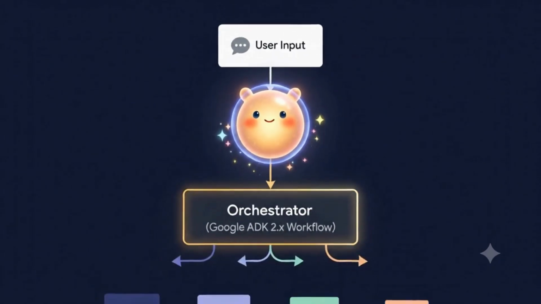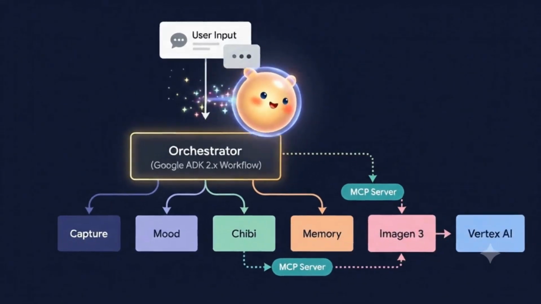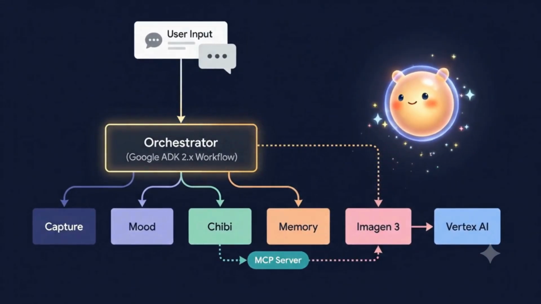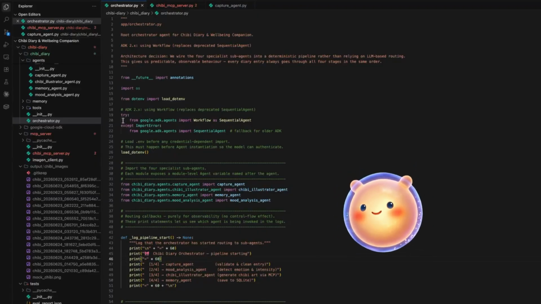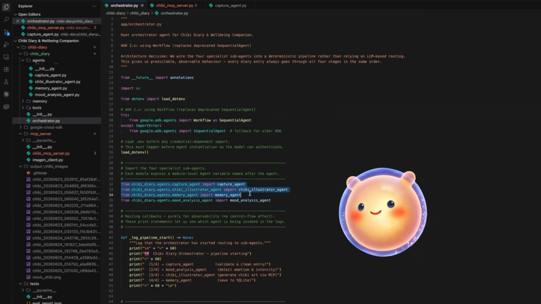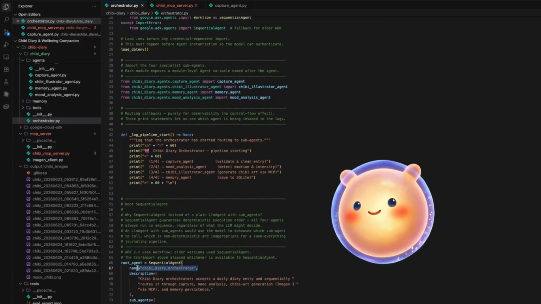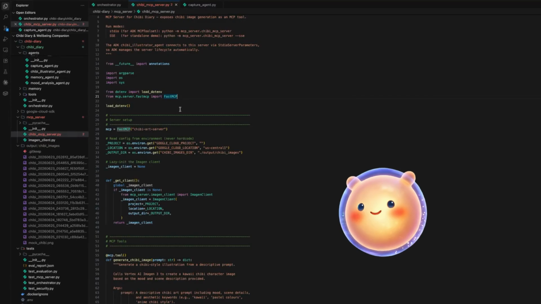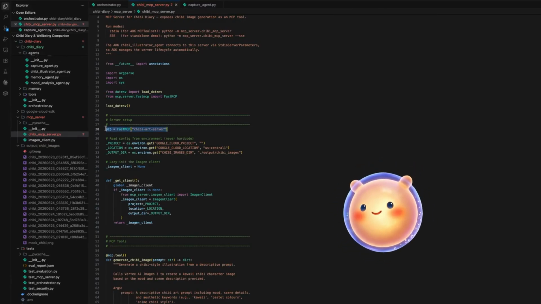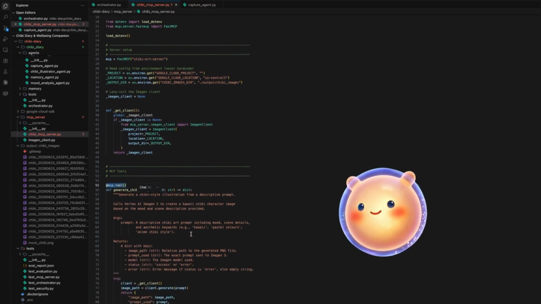At the top is the Orchestrator, implemented as a workflow using Google ADK 2.x. It runs the 4 agents in sequence, passing a shared session state between them. The MCP server, built with FastMCP, runs as a subprocess with stdio transport. The Chibi Illustrator agent connects to it via MCP toolset, calls the generate_chibi tool, and receives back a local PNG file path.